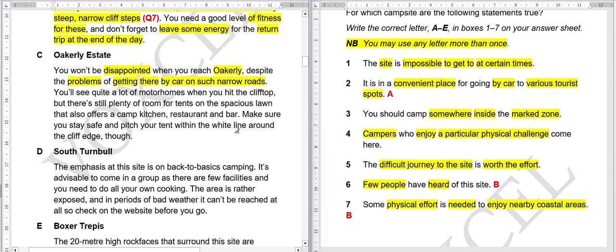So what you have to do is make sure that you stay safe and pitch your tent within the white line. So you should not pitch your tent outside that particular white line. All right, that is on the cliff edge. Otherwise you're gonna fall. Okay, so again, you know the drill. You have about 10 seconds to tell me if there is any answer or answers in this, and your time starts now.